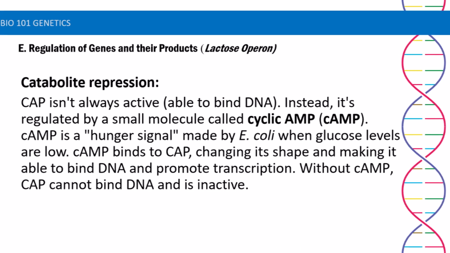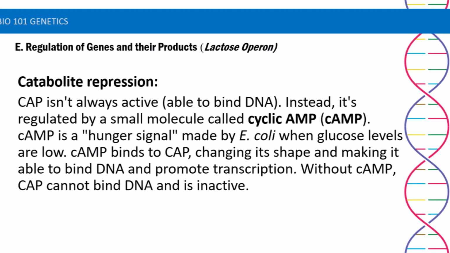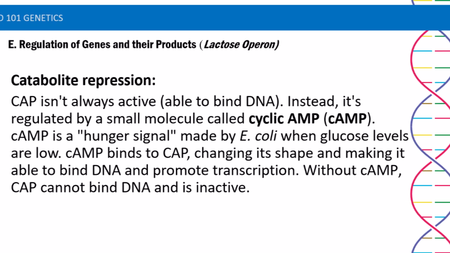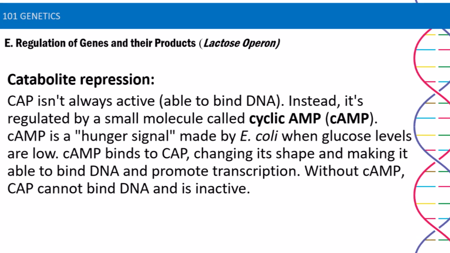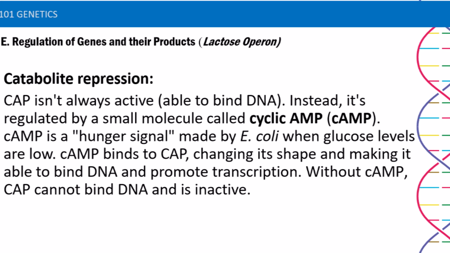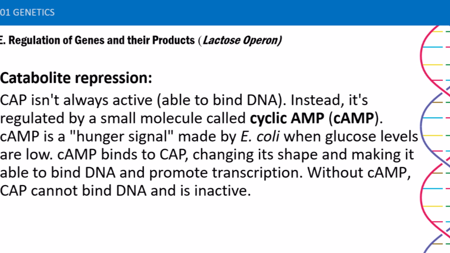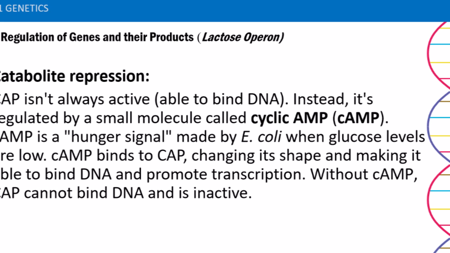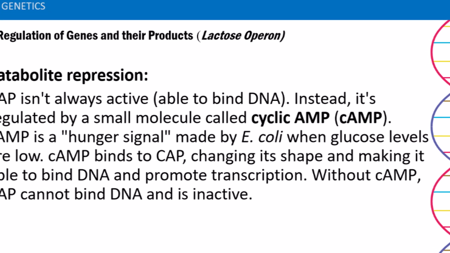CAP isn't always active. Instead, it's regulated by a small molecule called cyclic AMP. cAMP is a hunger signal made by E. coli when glucose levels are low. cAMP binds to CAP, changing its shape and making it able to bind DNA and promote transcription. Without cAMP, CAP can't bind DNA and is inactive.